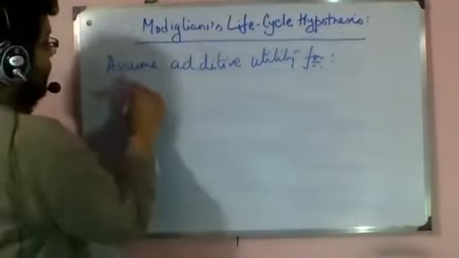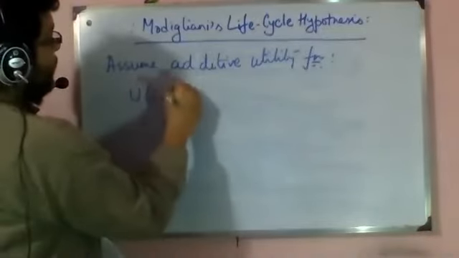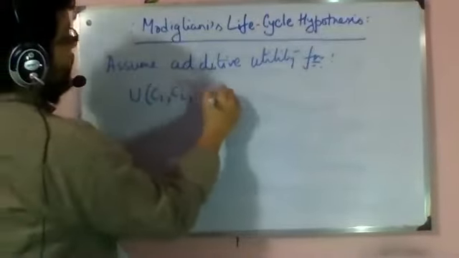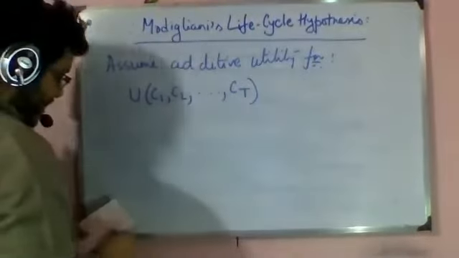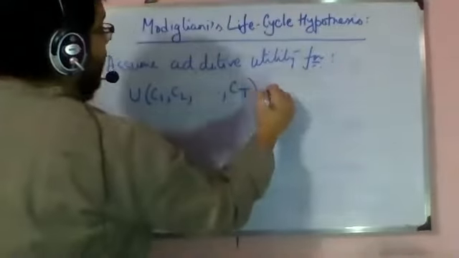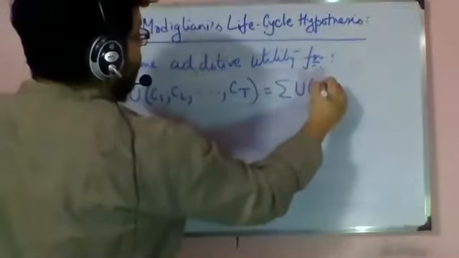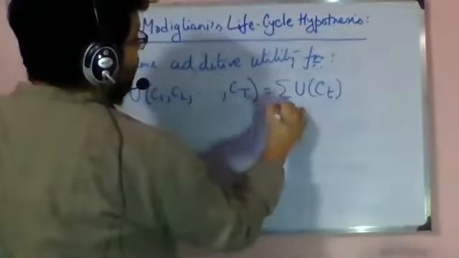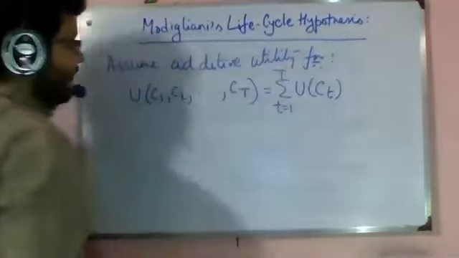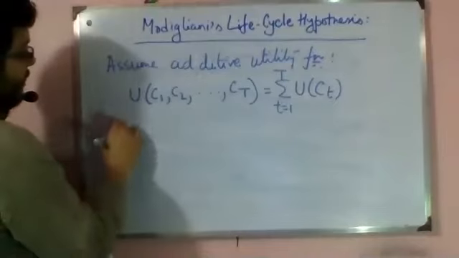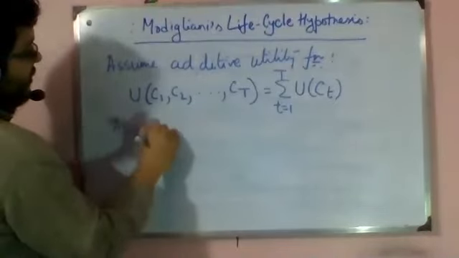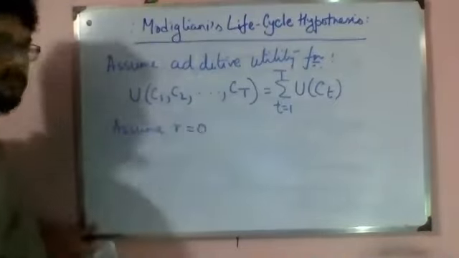So if I take a utility function which takes multi-period consumptions as its argument, and if I make it additive, then it simply becomes the sum of U of C_T, where T runs from 1 to capital T. Again, I've said that we will assume R equal to 0.